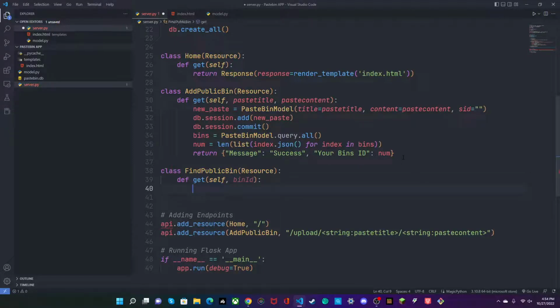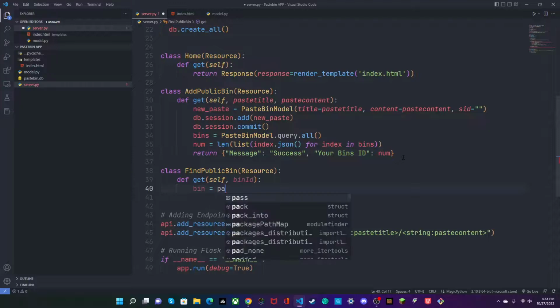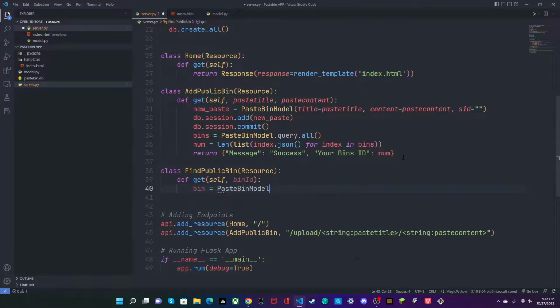And inside of here, we'll say our bin equals paste bin model dot query dot filter by, so our ID will be our bin ID dot first.